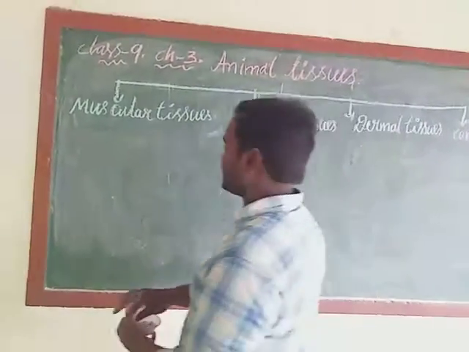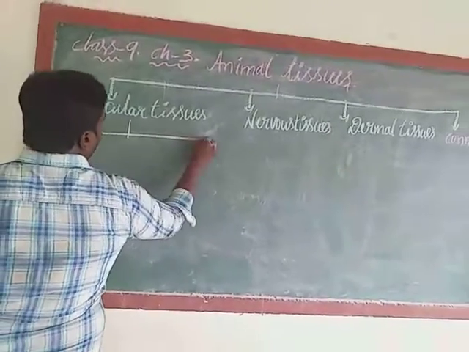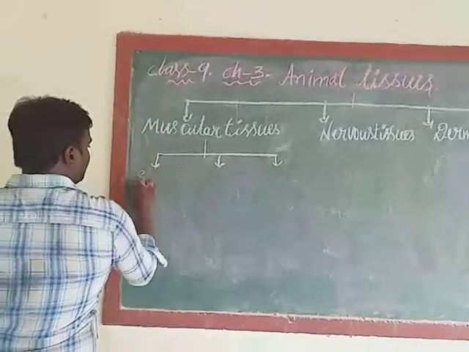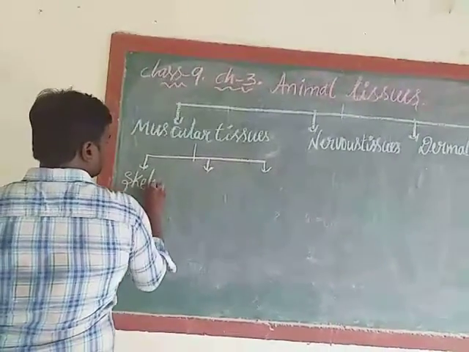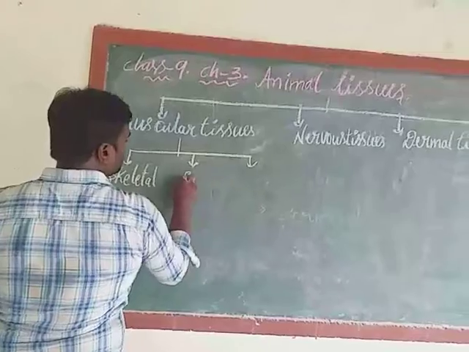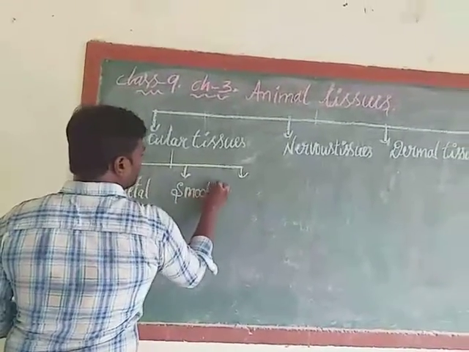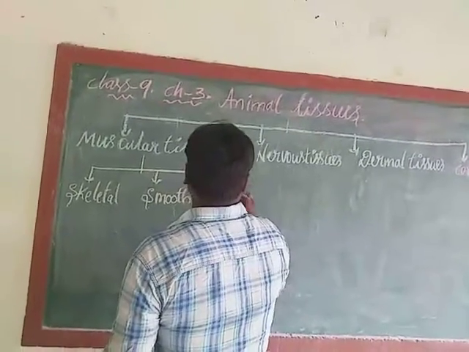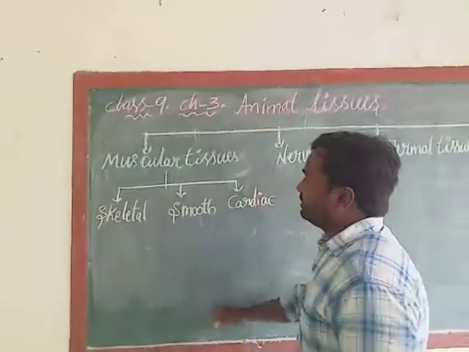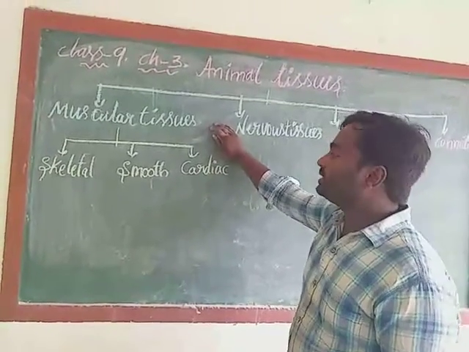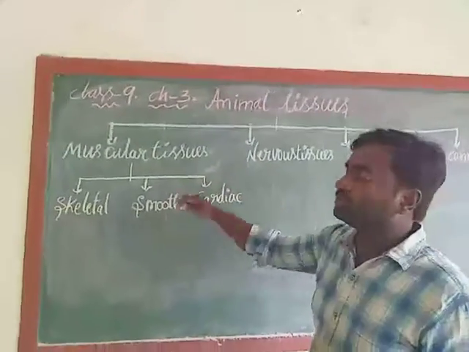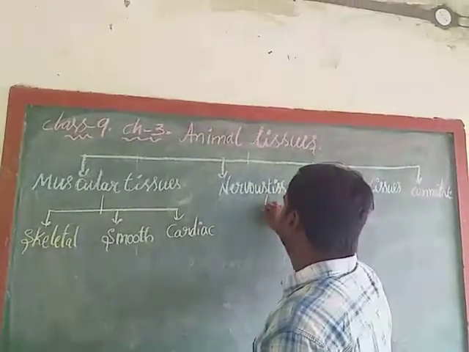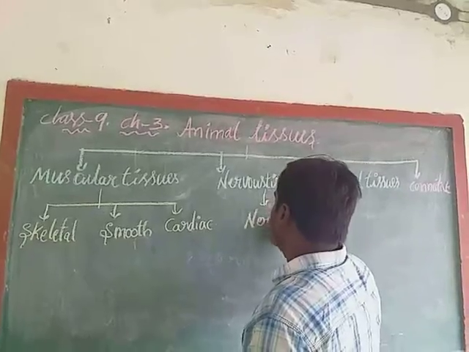So muscular tissues and its types. Muscular tissues are mainly divided into 3 types: skeletal, smooth, cardiac. So 3 types of tissues are there in muscular tissues: skeletal tissues, smooth tissues, next cardiac. In nervous tissues, nerve cells.